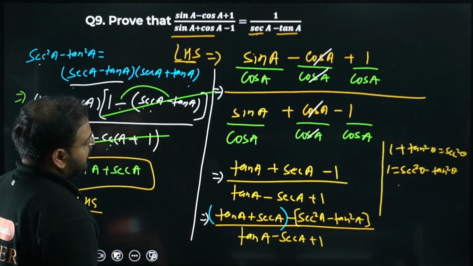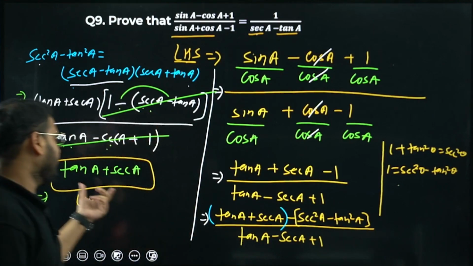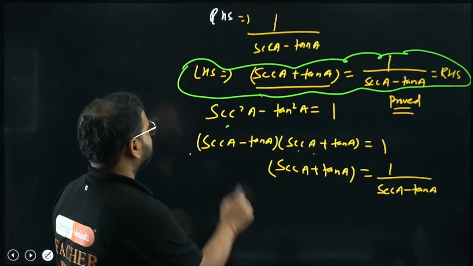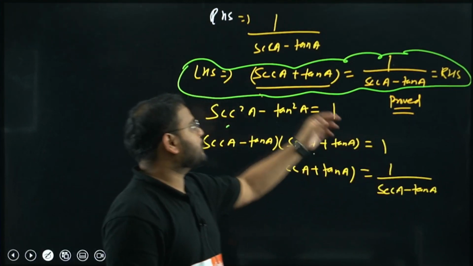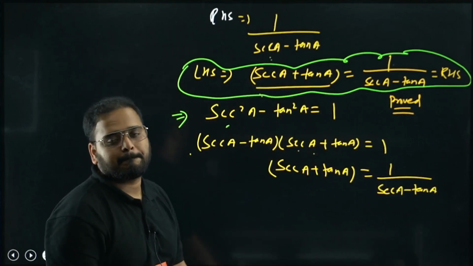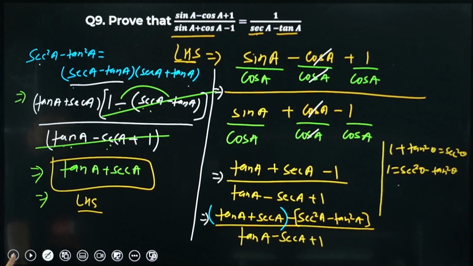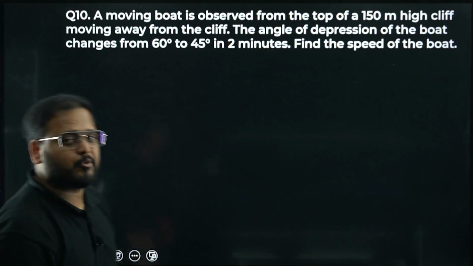We got rid of the denominator and ended up with only tan and sec. I've used the identity once again to get the value of sec A plus tan A as 1 upon sec A minus tan A, which equals the RHS that they have given. Simple. Have a look once again. All of this is visible to you. Any other doubt you have, let me know in the comment section.